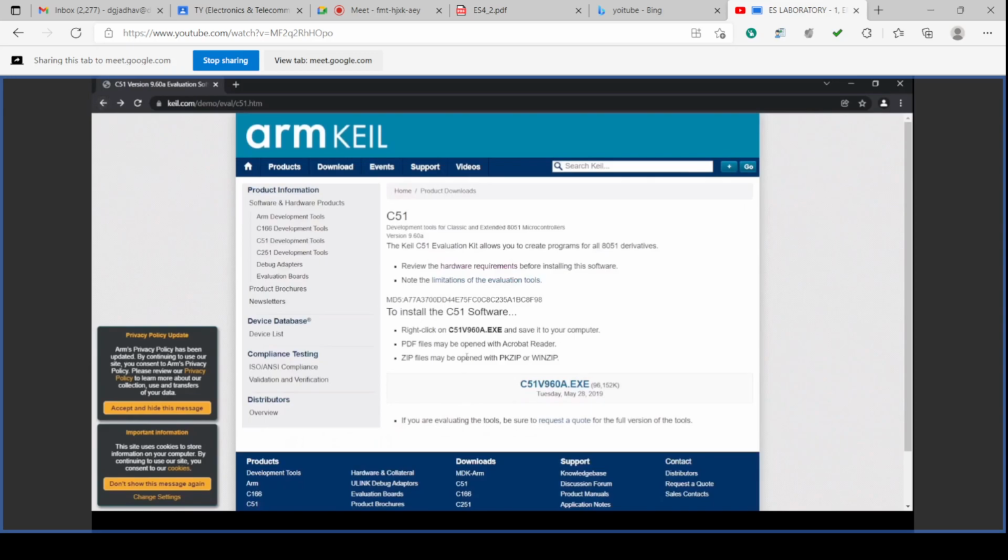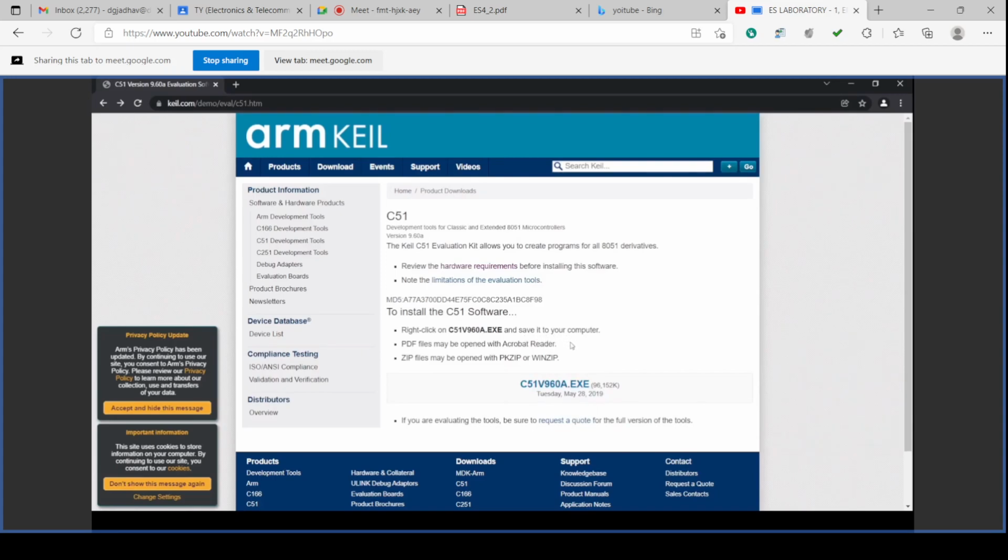So again we go for the download and C51 window. Here it is given the instructions to install the C51 software. Right click on this C51V960A. This is the file, it is the link, and save it to your computer.